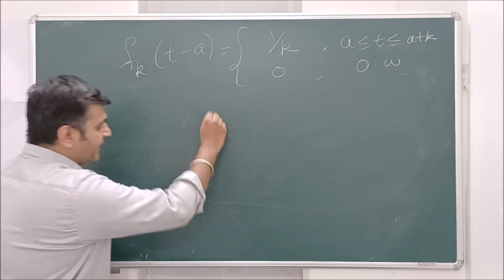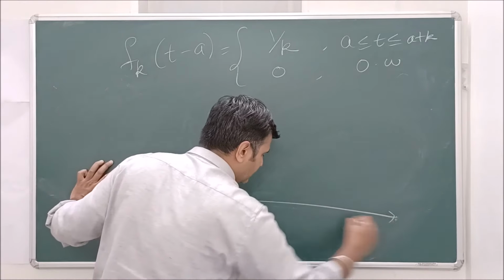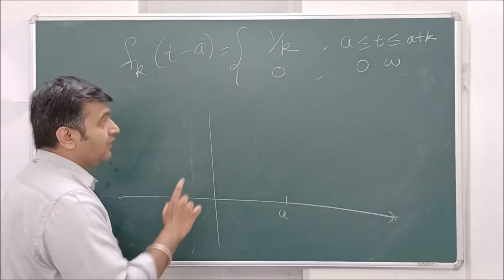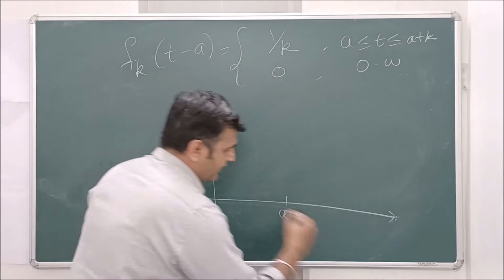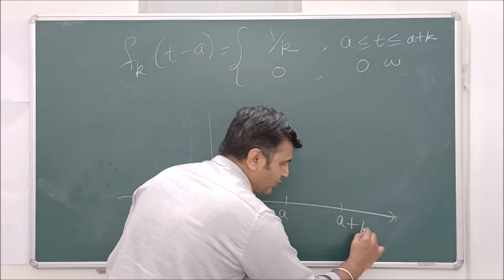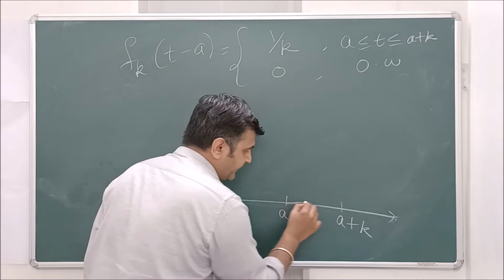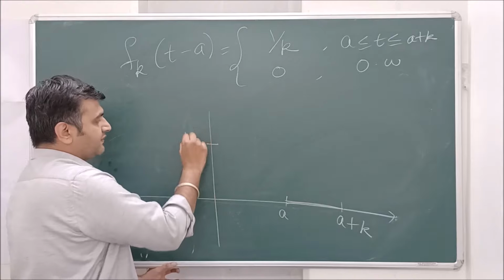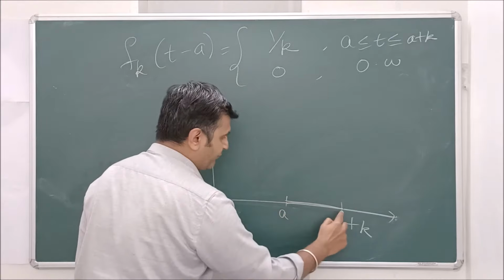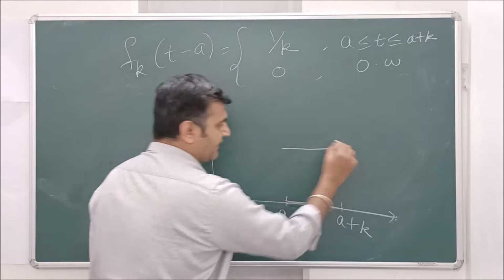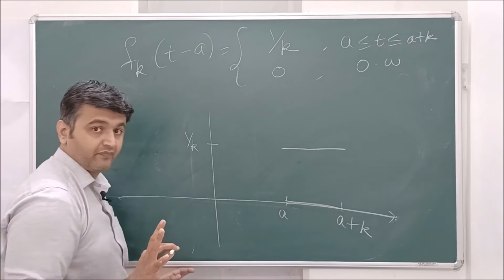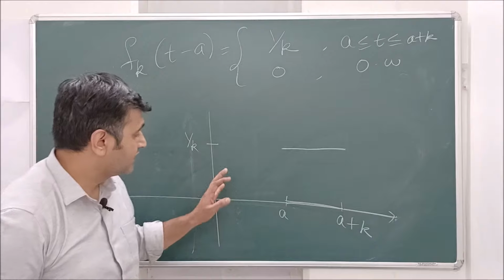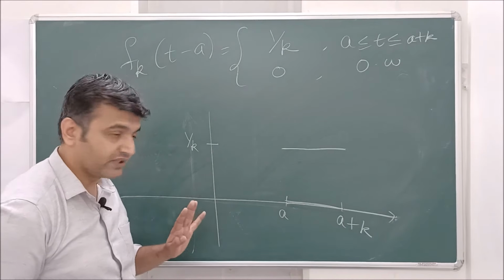Let me first write it in general. This is a to a plus k. In this interval the value of the function is 1 by k, and it is 0 everywhere else. This is the function I am defining in general for k.